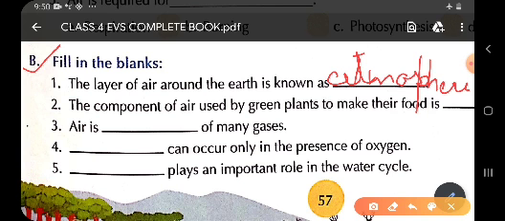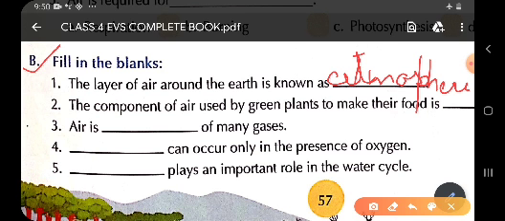Children, the component of air used by green plants to make their food is. So children, what is the component of air? Means all the gases which constitute the air is used by green plants. So children, not all the gases, but one of the gases is used by the green plants to make their food, and that is carbon dioxide. So carbon dioxide is one of the components of air which is used by the green plants.